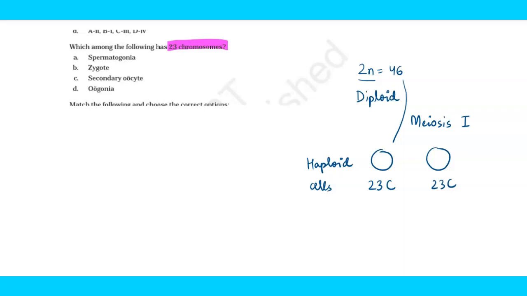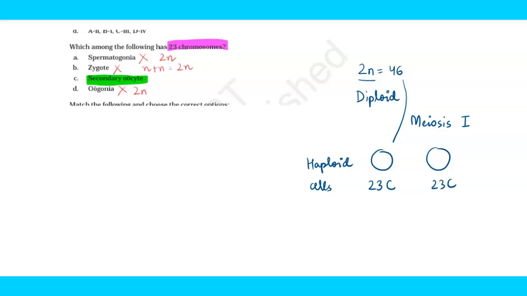Let's go one by one. Spermatogonia is absolutely wrong answer because it is diploid. It is 2n. It contains 46 chromosomes. Zygote is also incorrect because zygote is formed by the fusion of male and female gamete. That is why it is also 2n. Oogonia is also incorrect because it is 2n or diploid in number. We are left with just one option, and that is the right answer to this question, secondary oocyte, right?